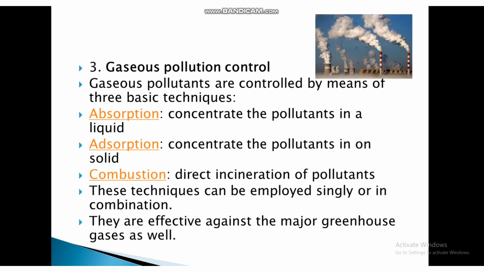Gaseous pollution control. This is the third way of prevention of air pollution. Gaseous pollutants are controlled by means of three basic techniques. First is absorption, that is, concentrating the pollutant in a liquid. Then adsorption, that is, concentrating the pollutant on a solid. And third is combustion, that is, direct incineration of pollutants. These techniques can be employed singly or in combination. They are effective against the major greenhouse gases as well.